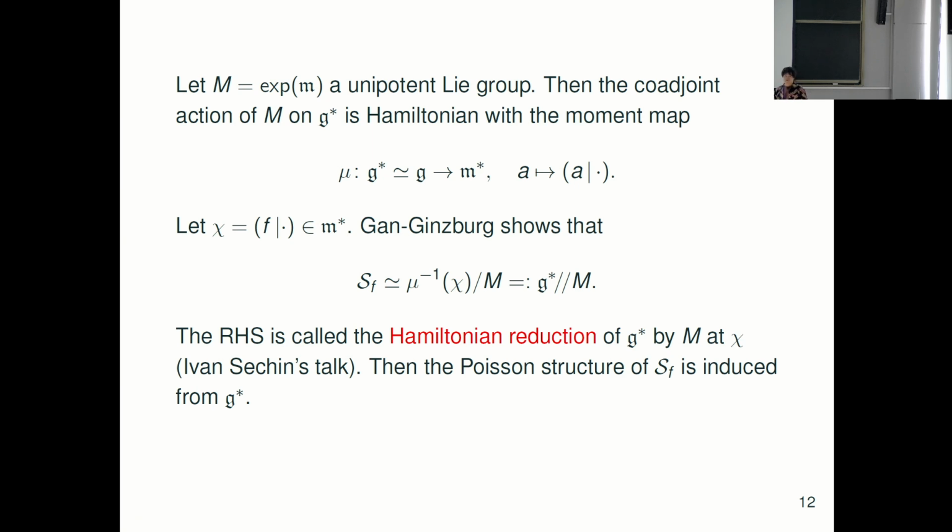For any Slodowy slice, any Slodowy slice, I did not assume any condition on f. So Gan-Ginzburg show that this Slodowy slice is identified with mu inverse of chi, quotient by M. So this is a Hamiltonian reduction, which also appeared in the talk of Ivan Sechin. And the Poisson structure is obtained from this construction.